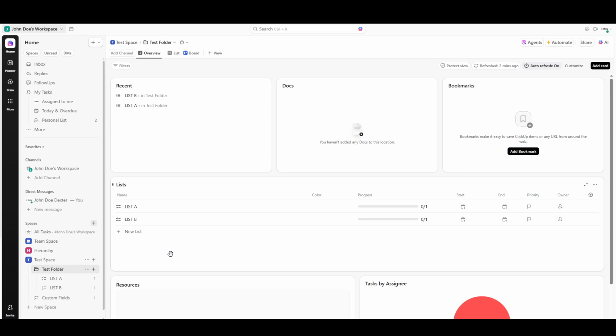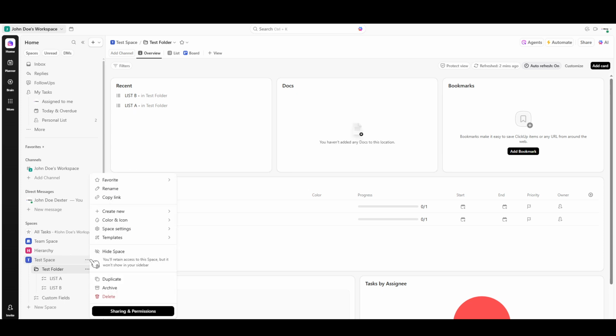Once you've chosen your space, look for the ellipsis sign, which you'll often find nestled in the upper right-hand corner of your screen. This button, affectionately known as the three dots, is your gateway to a world of options within ClickUp. Go ahead and click on it. A drop-down menu will appear, presenting you with several possibilities. What you're looking for is the Templates option, so select that.